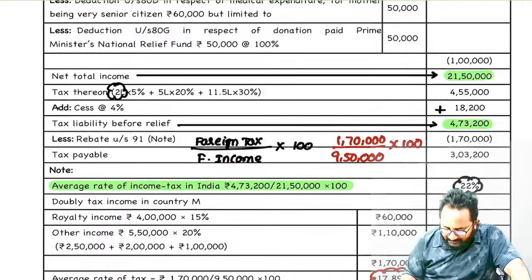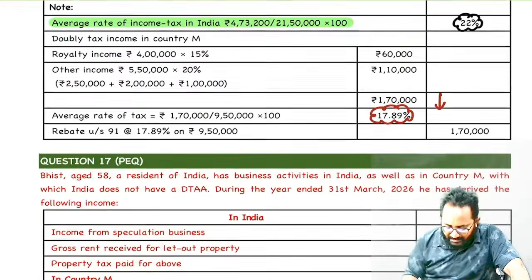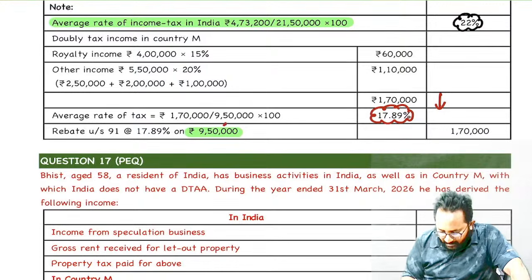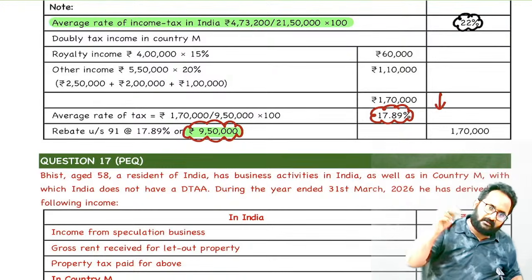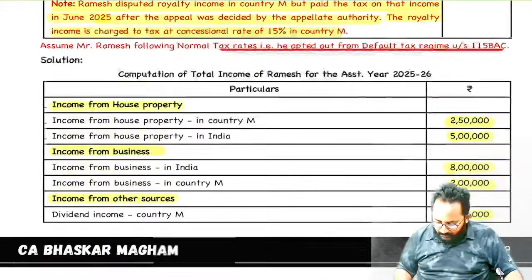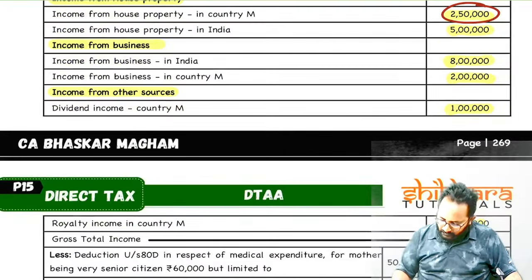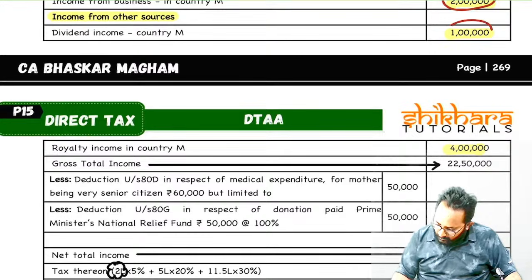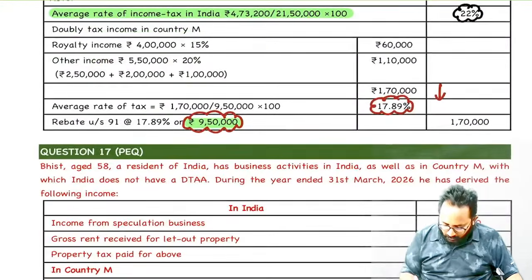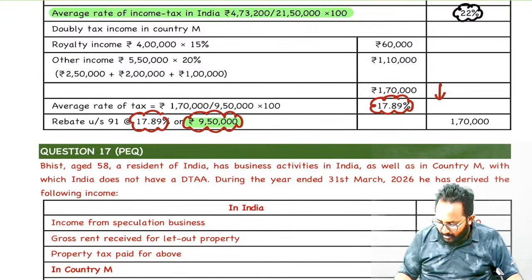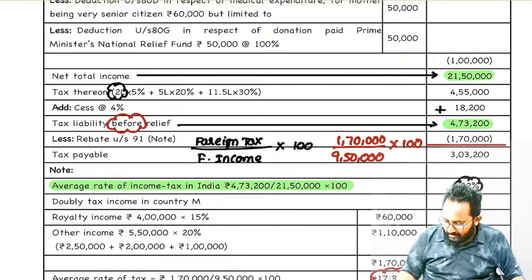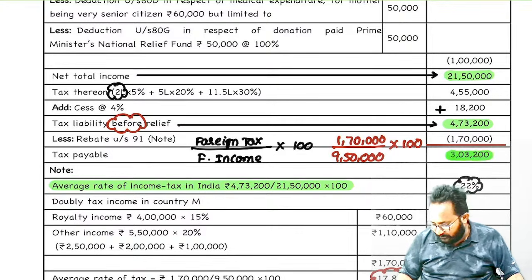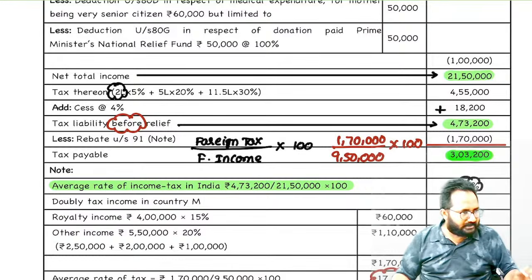So that's why the doubly taxed amount will be 9,50,000. This is what, ma? Doubly taxed foreign income. Here the entire foreign income is doubly taxed. In the foreign country 9,50,000 is taxed, in India also, please observe, ma. This one taxed, this is also taxed. Totally how much? 9,50,000 into 17.89. What is the relief, ma? 1,70,000. Please remove the relief from the tax liability before relief. If you remove, how much you will get? 3,03,200. Even though I am explaining in speed, please tell me, have you understood this question?